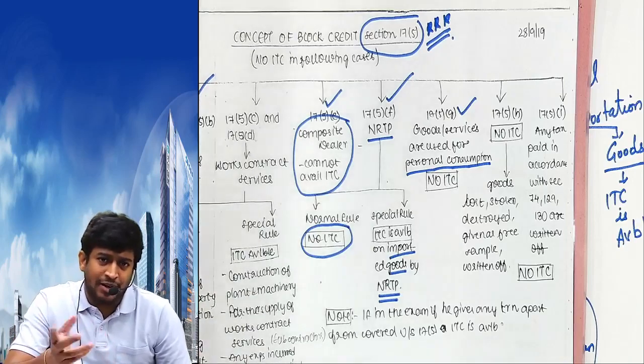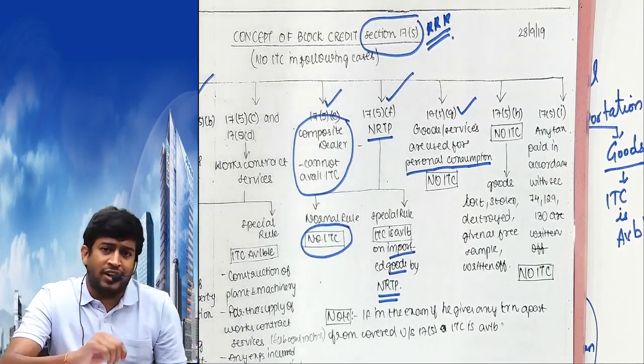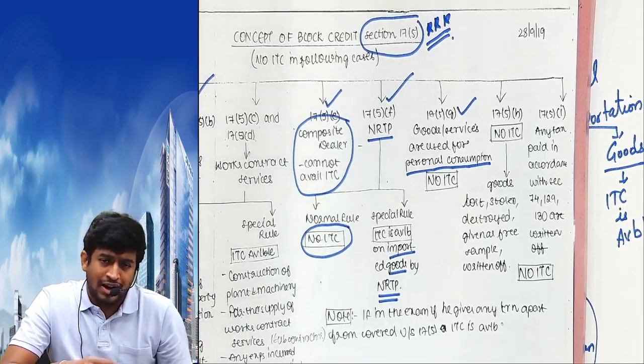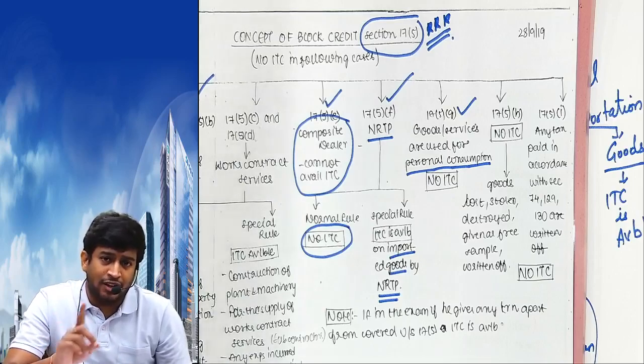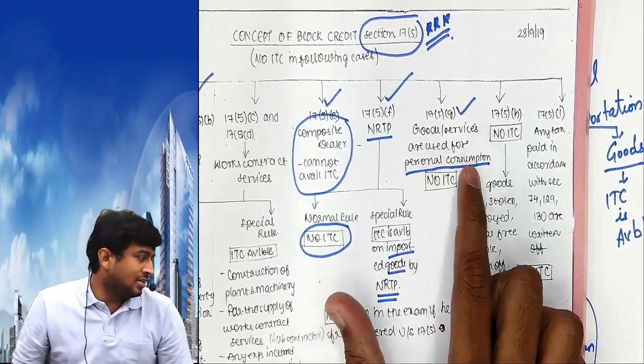But here what is happening? I purchased 100 plus 12, 112. I took all the chocolates for my kids at my house, and my kids ate all the chocolates. Now will I get the credit of 12? Answer is no, because it is used for personal consumption.